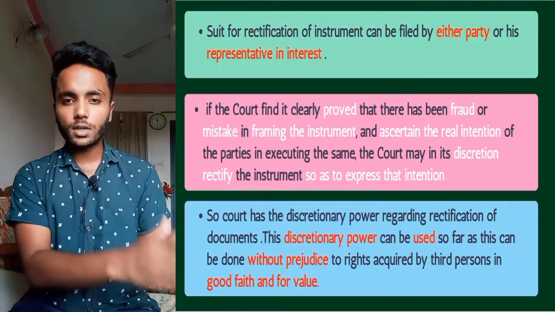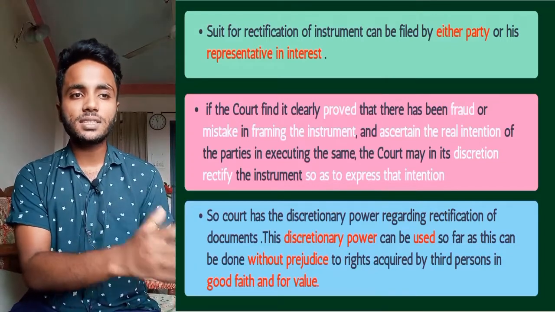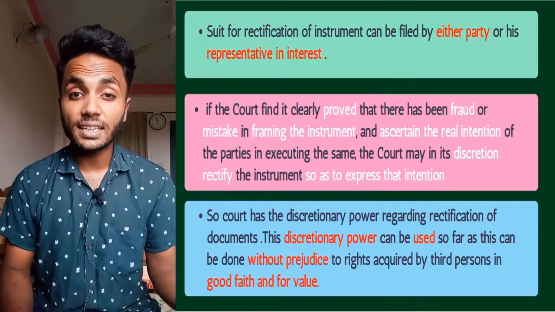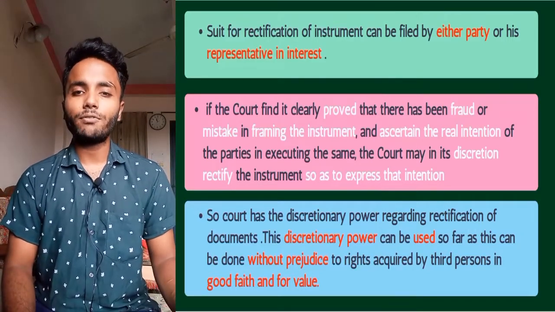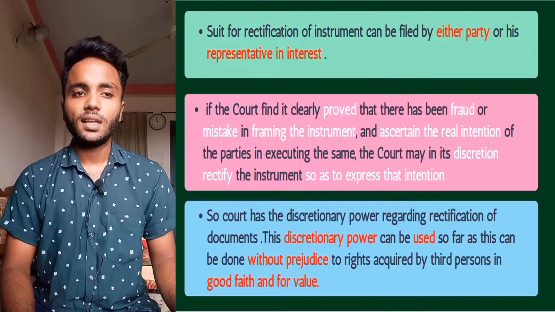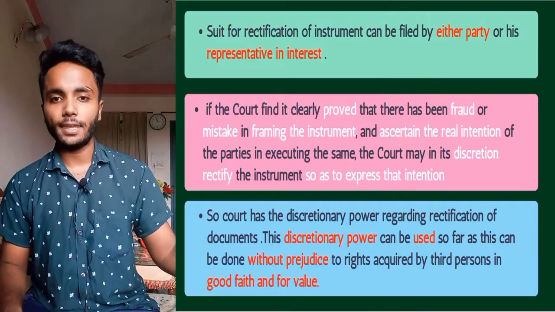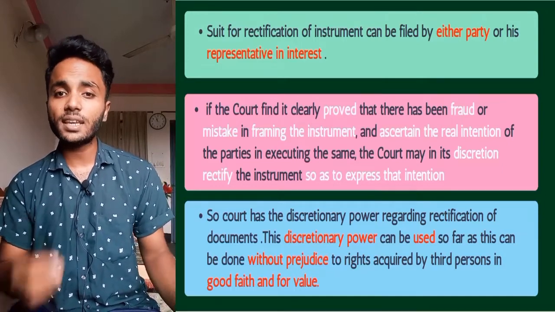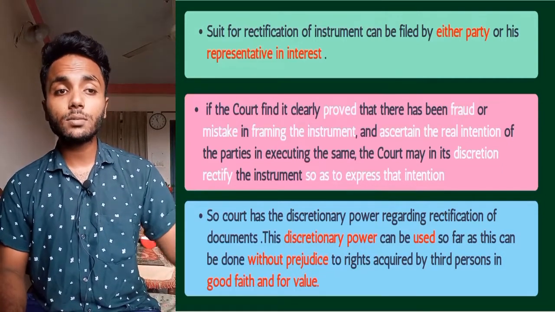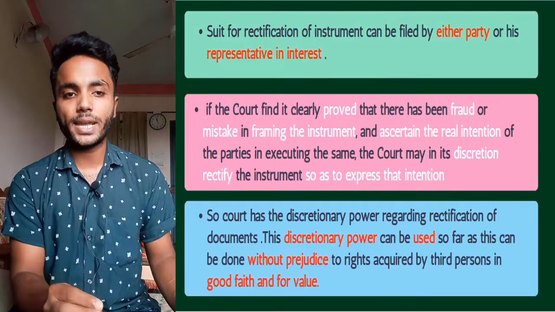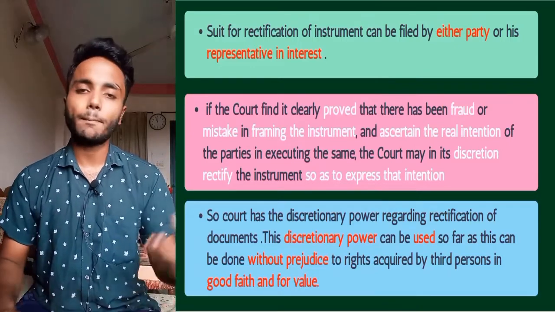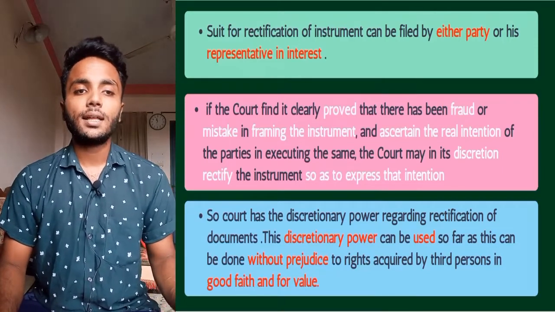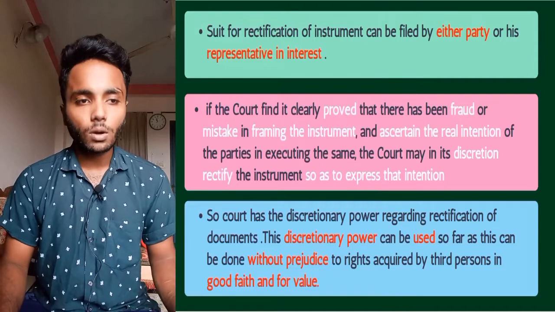So if the court sees there is a fraud or mistake in framing the instrument, then the court will ascertain the real intention of the parties, and will rectify the instrument by using that discretionary power in a way that the instrument will express the intention of the parties. So the court has the discretionary power regarding rectification of documents.